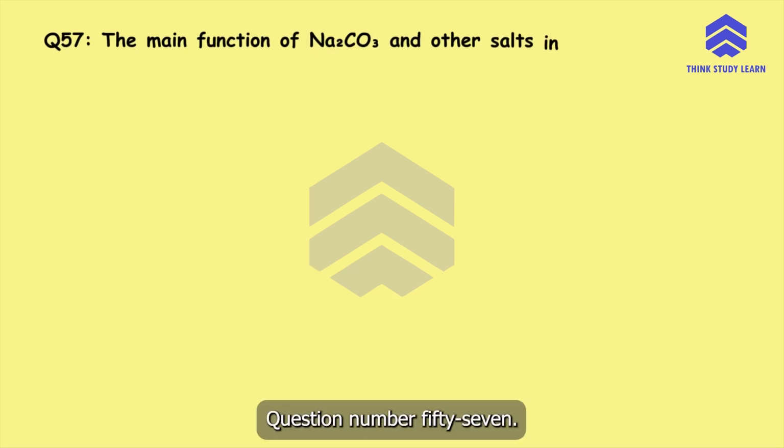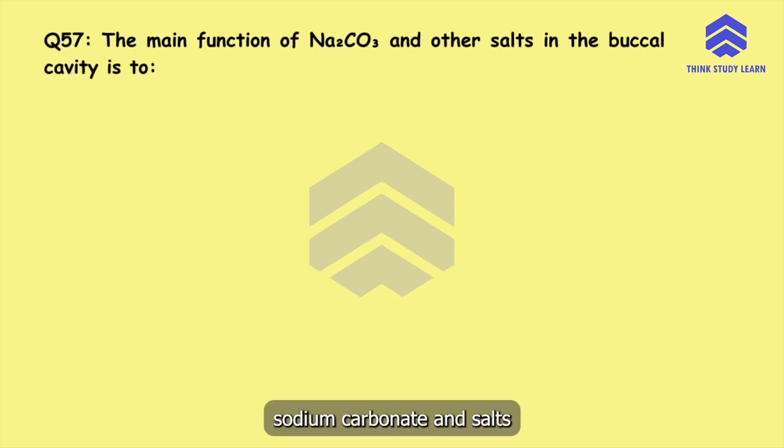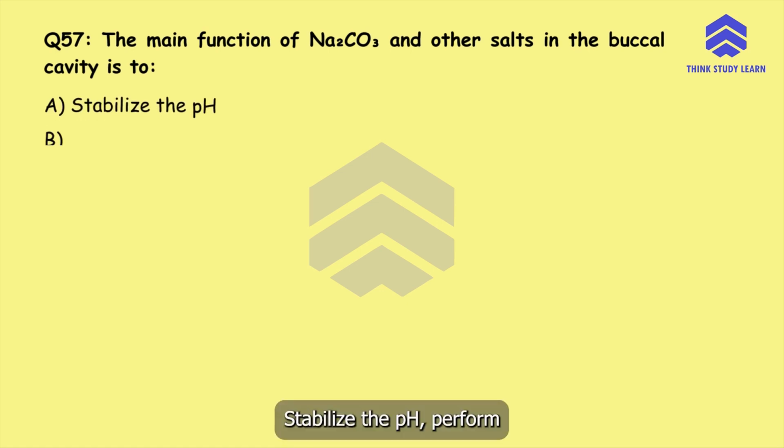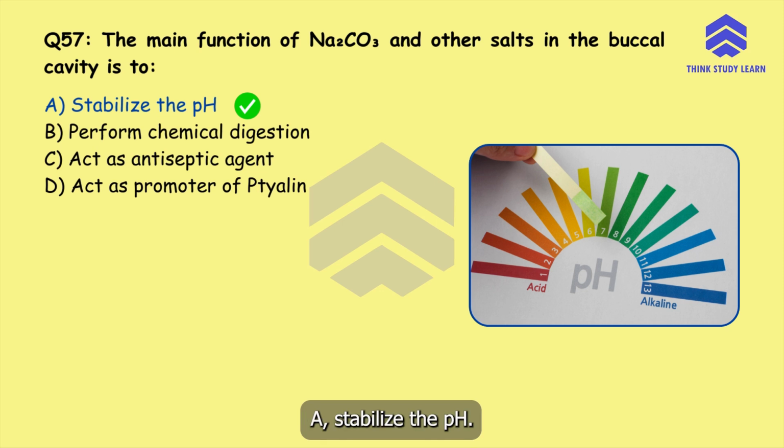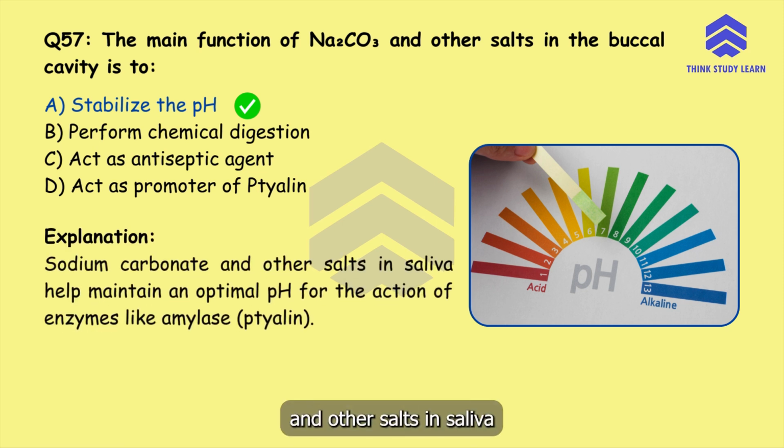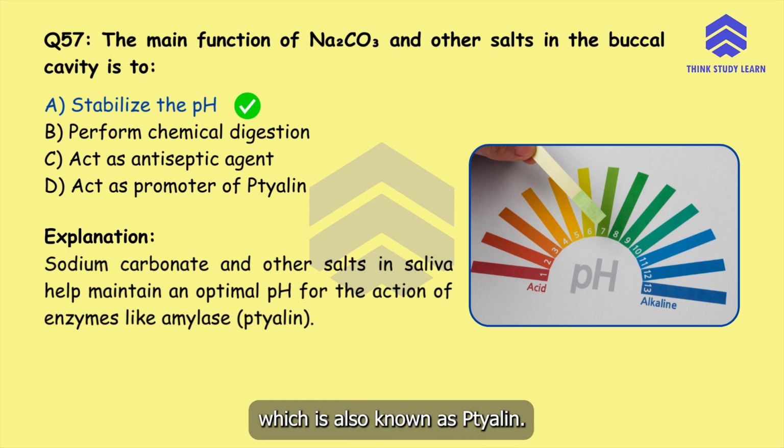Question number 57. The main function of sodium carbonate and other salts in the buccal cavity is to stabilize the pH, perform chemical digestion, act as antiseptic agent, or act as promoter of ptyalin. The correct answer is option A, stabilize the pH. Sodium carbonate and other salts in saliva help maintain an optimal pH for the action of enzymes like amylase, which is also known as ptyalin.